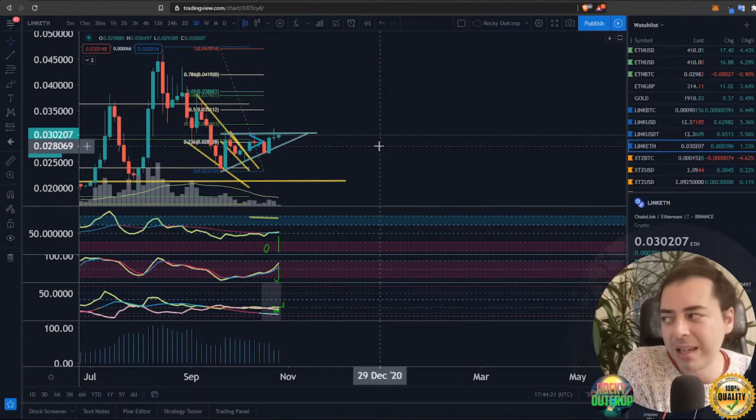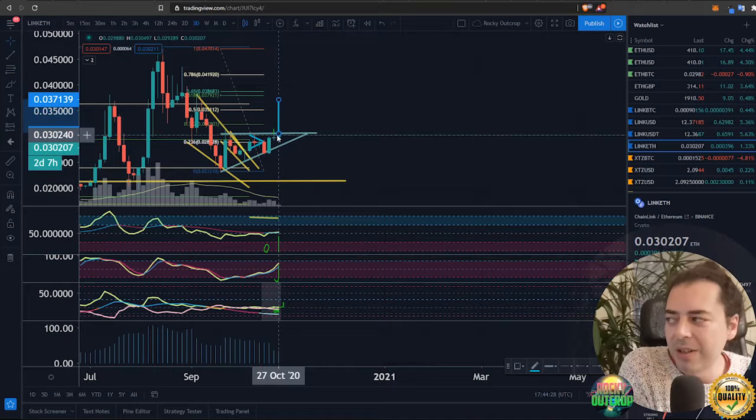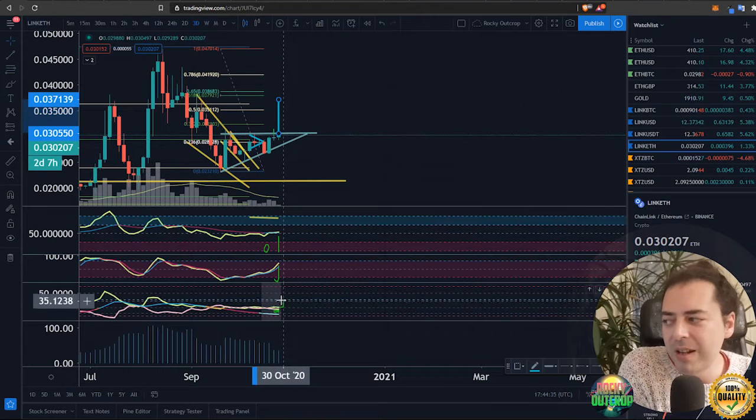But over here on the Link Ethereum pairing, I think we've got the return back to the positive story. And looking up here, our movement up the way could take us up to the 618 target off the back of this ascending triangle that's here. And of course, there's various other things to be aware of.